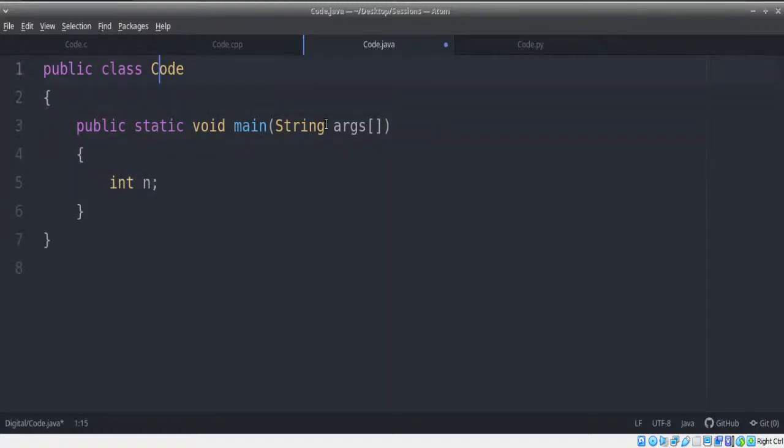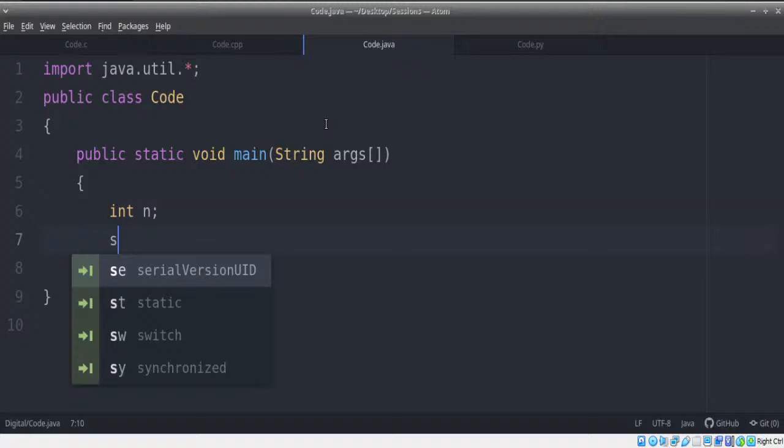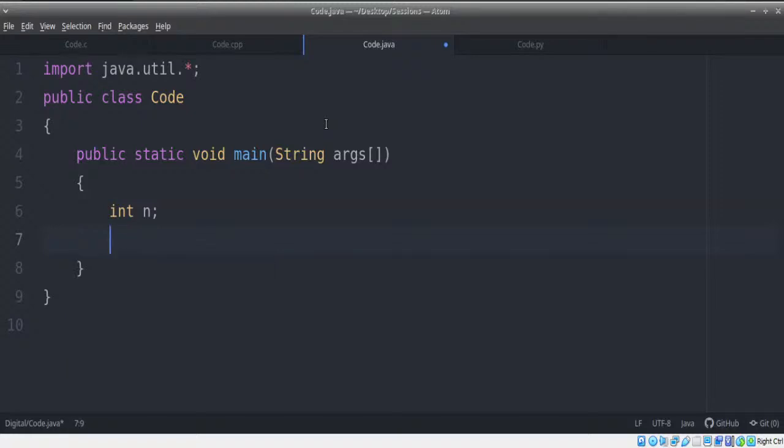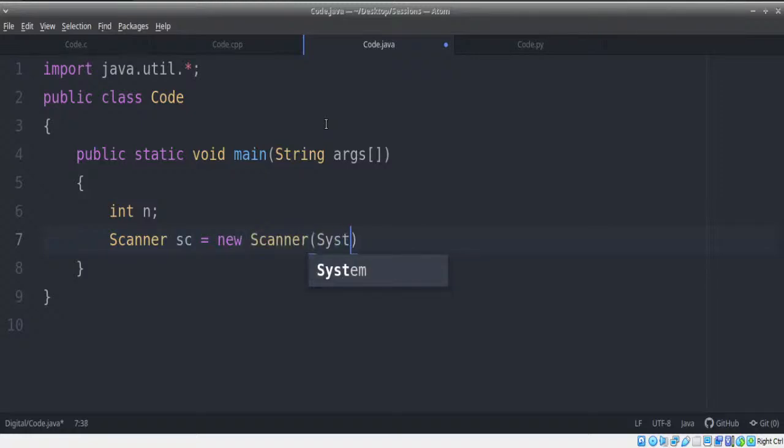Since I need to read an integer from the user, I need to import java.util.*. Once we've imported that, we create an object of the Scanner class, let's say sc equals new Scanner(System.in).